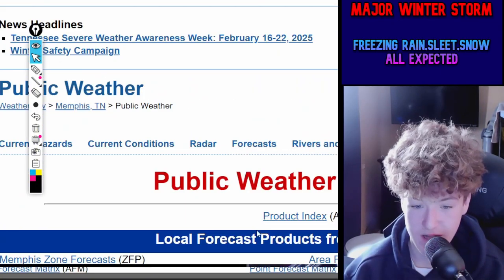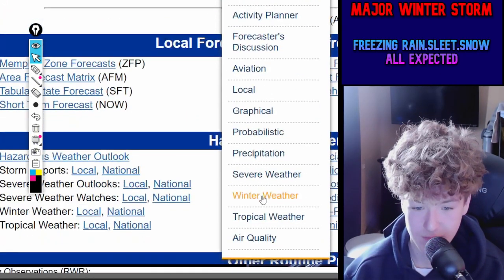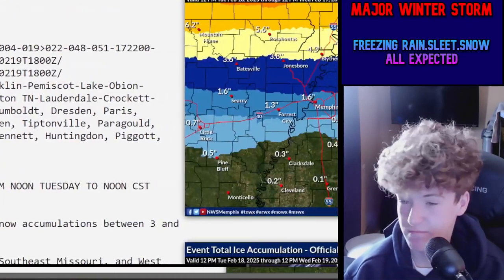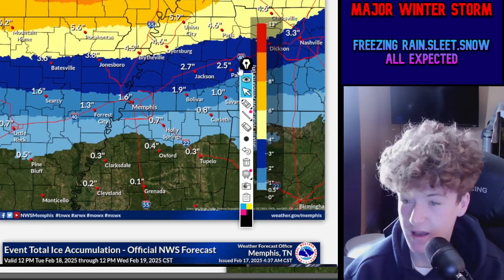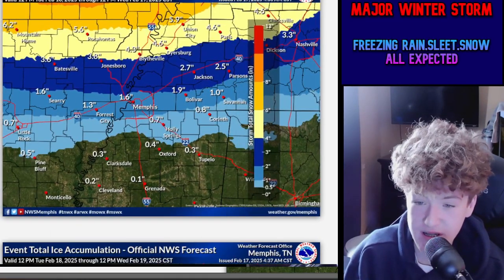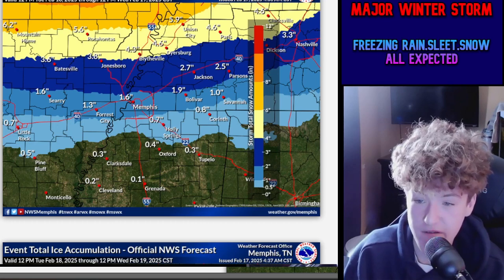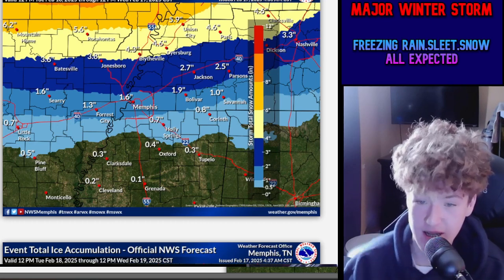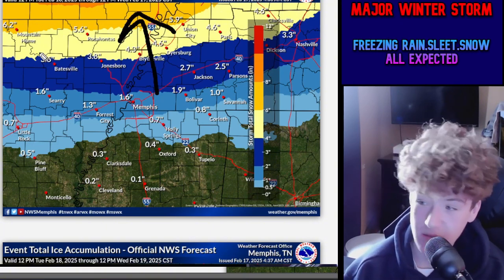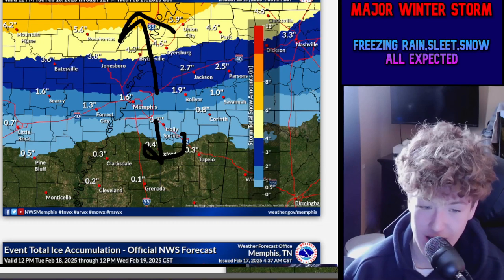Now, let's see the National Weather Service in winter weather. Okay, so this is the National Weather Service snowfall total forecast for the Memphis areas here. We're going to see 1.6 inches of snow for Memphis. Further north, 2.7 inches for Jackson, with a wide range of snow here, with more areas to the north getting more snow and areas to the south seeing way less snow.